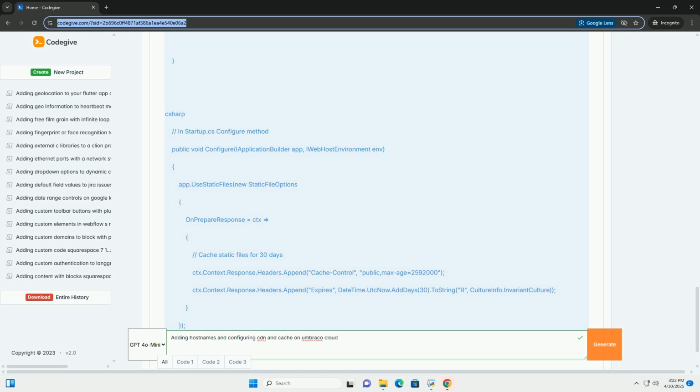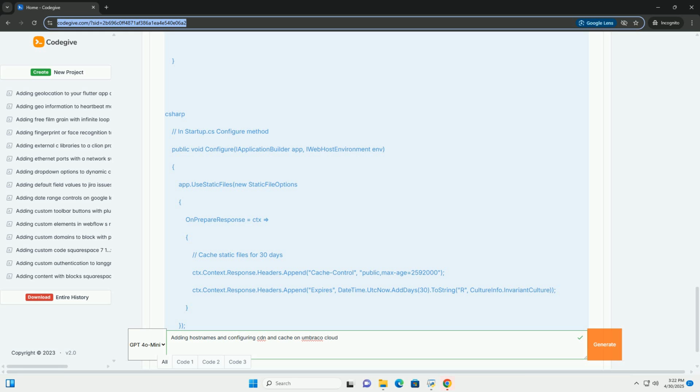2. Adding host names to Umbraco Cloud. Umbraco Cloud handles host name management through its portal. Steps. 1. Log into Umbraco Cloud. Access the Umbraco Cloud portal at https://www.umbraco.com/cloud, using your Umbraco ID. 2. Select your project. Choose the Umbraco Cloud project you want to configure. 3. Navigate to the Domains section.